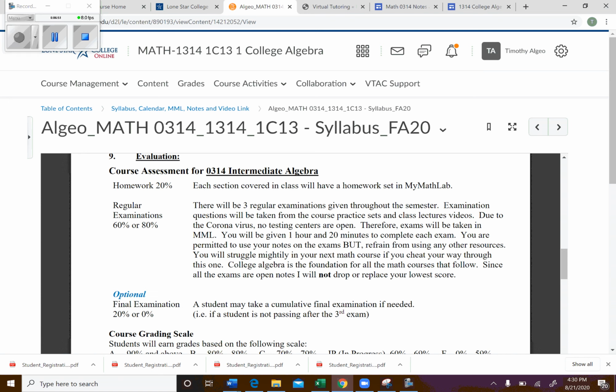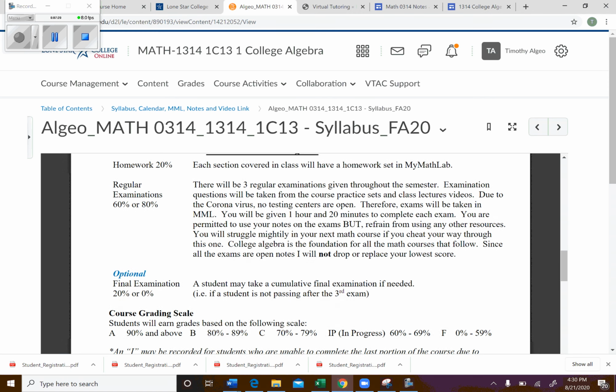20% will go to homework for 0314. And all those homework sets will be in MyMathLab, which we'll look at in a minute. As far as exams, there will be 3 regular exams throughout the semester. The questions are going to be taken from the homework and also from some of the video lectures. So you want to make sure you watch the videos, because on the exams, a lot of times I like to throw in some concept questions that might not have been on the homework.